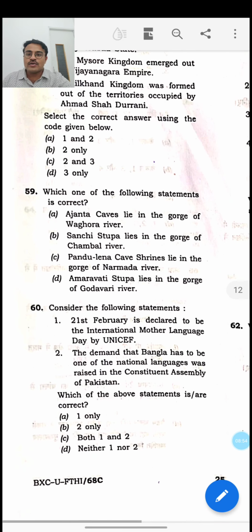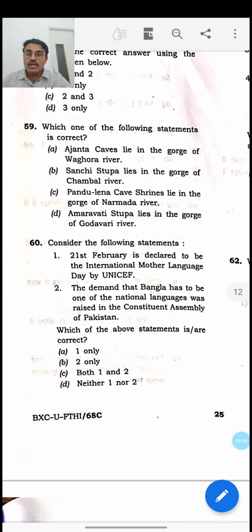Then the next question: which one of the following statements is correct? Here it is very clear. Ajanta is a very famous UNESCO World Heritage Site, and its caves are excavated on the gorge of the river called Vagoda River. So the answer for this question is A, that is, Ajanta cave lies on the gorge of Vagoda River, whereas the second, third and fourth statements are wrong.